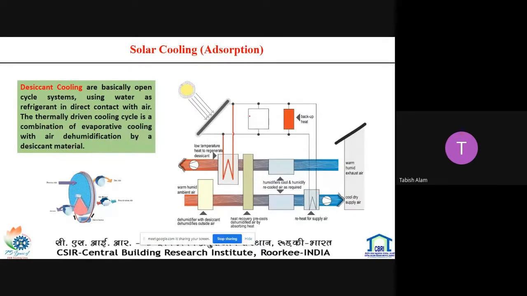Basically, this absorption system has three major components: a solar water heater to generate the heat, a desiccant wheel to dehumidify the air, and an evaporative cooler to cool the air.